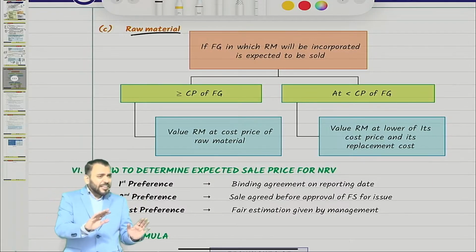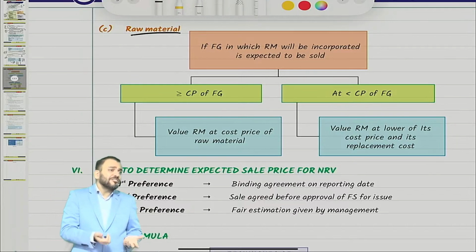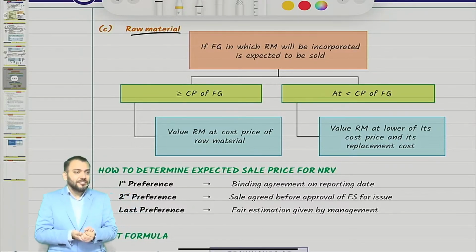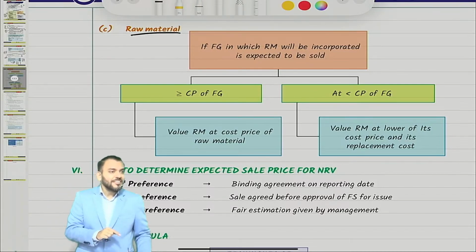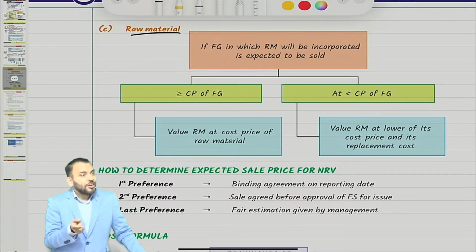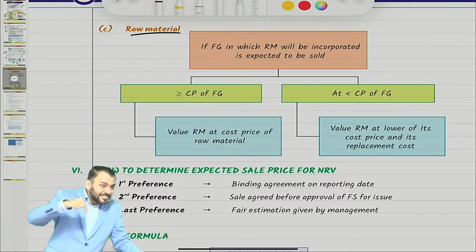Once again, can we estimate the NRV of raw material? Means sale price of raw material. Cannot estimate the sale price because we do not sell what? Raw material. It means here the objective is to find out what? Expected loss on sale of finished goods which will be produced from these raw material.